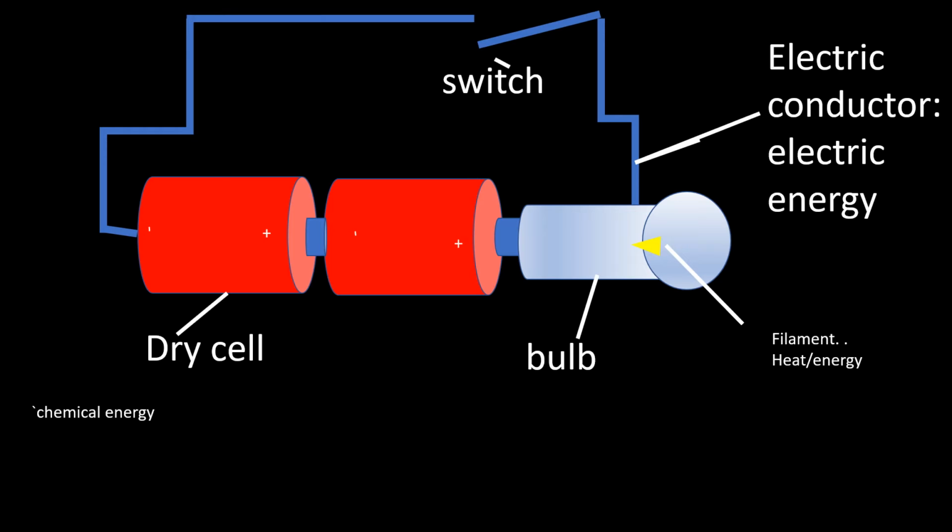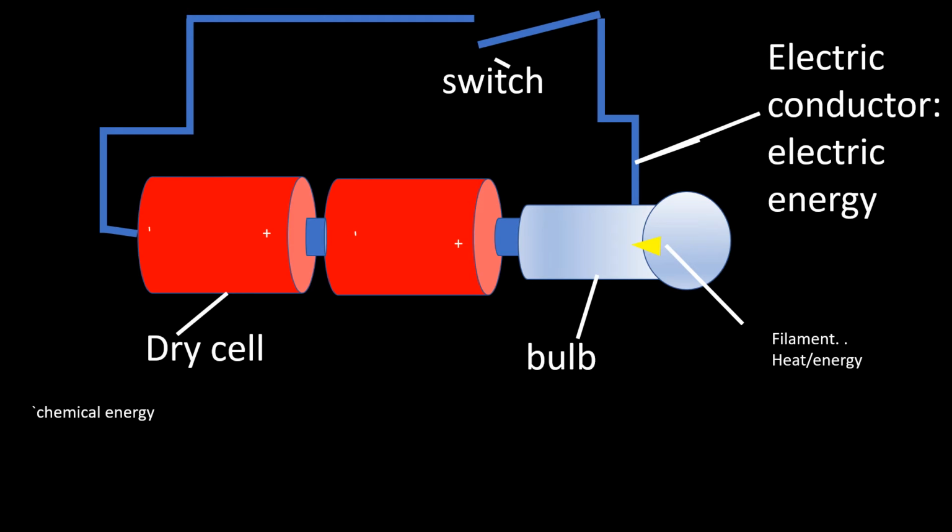Then that electric energy will flow through the filament of a bulb. As it flows through the filament, we shall have the heating effect of electricity, which will end up producing heat energy. Then finally, the bulb is going to glow to produce light energy.